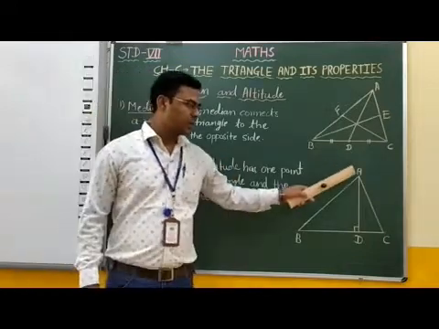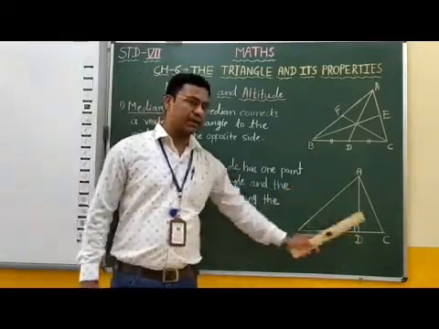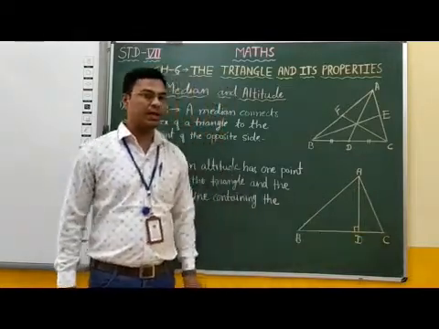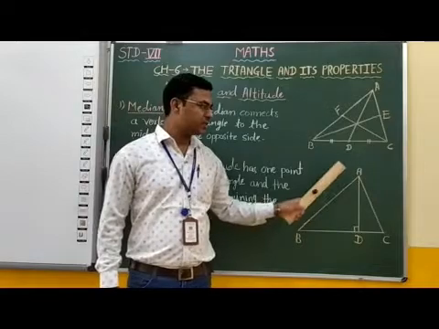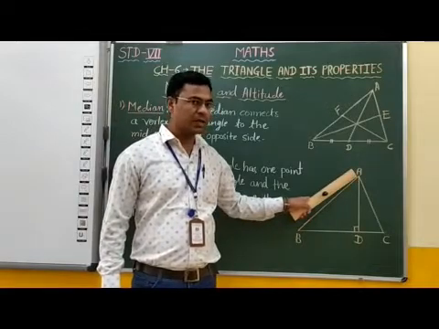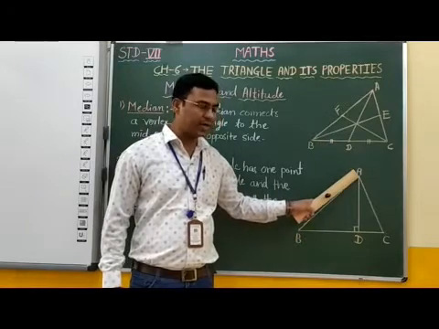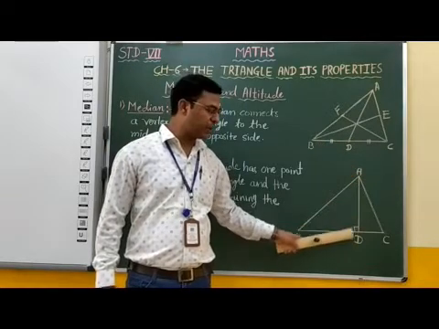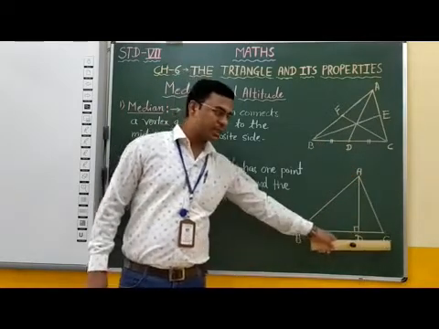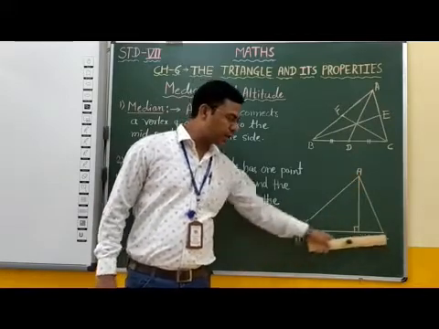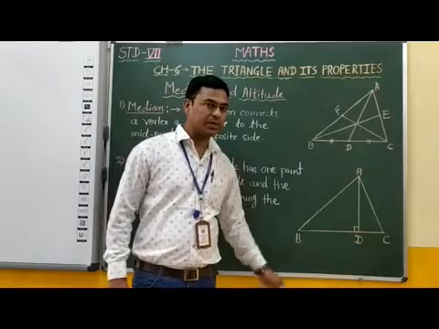Students, here I have drawn triangle ABC. In this triangle, line segment AD starts from vertex A and it is perpendicular to the opposite side of vertex A, that is, perpendicular on side BC.